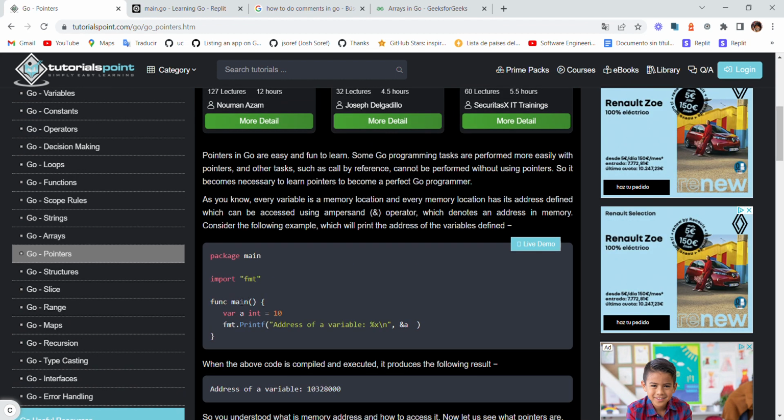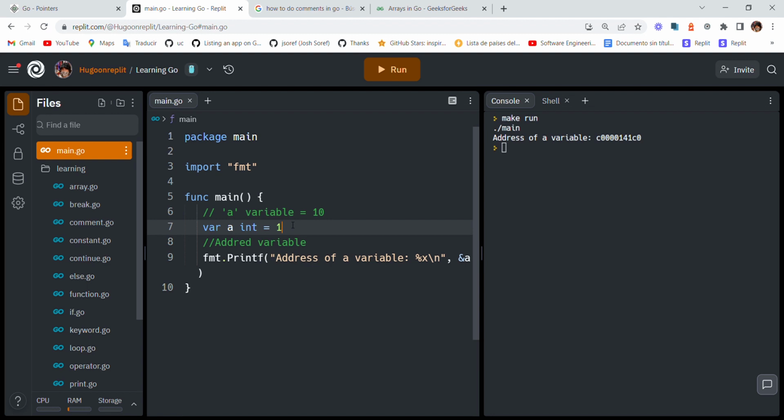Wait, let's do some other things. So at the end of the day, the value of a doesn't really matter. It will still be printing the same things. So I think depending on the value of a, the output would be a different thing. So this is actually really tricky. If you're not understanding, it's really tricky. Depending on the value of a, the sequences that would be printed are going to be different.